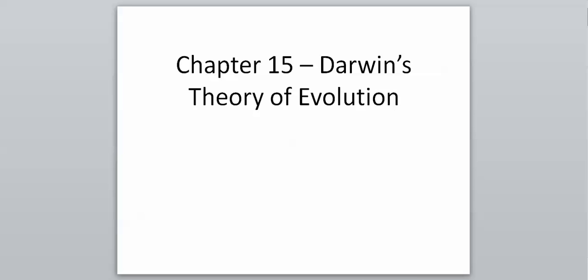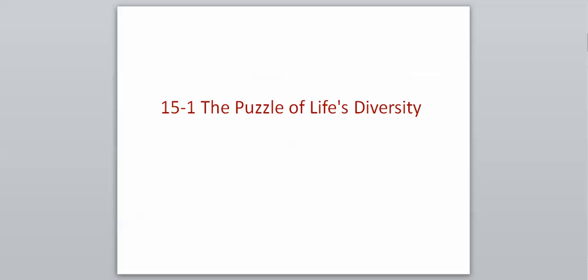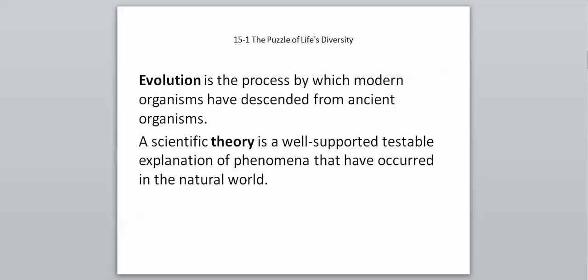So we're going to just jump right into it, and we're going to figure out what evolution actually is and how Charles Darwin came up with this theory. The title of our first section is called The Puzzle of Life's Diversity. This is kind of what sparked Charles Darwin into wanting to look at evolution, how different all of these organisms actually were. To start, we first need a definition of what evolution is.